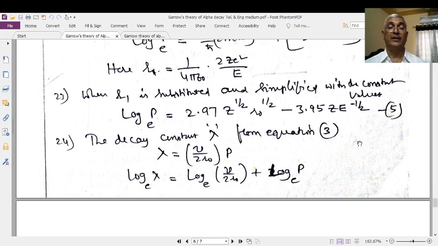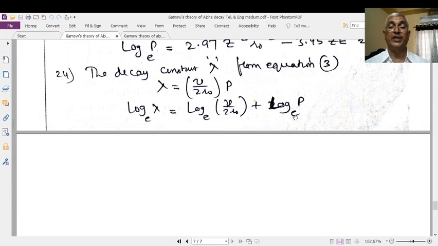Now the decay constant lambda is equal to v naught by 2 R naught into P. I already mentioned that there. Therefore, log lambda to the base e is equal to log v by 2 R naught to the base e plus log P to the base e. Log P to the base e is obtained here. That is the theoretical part of the Gamow theory.